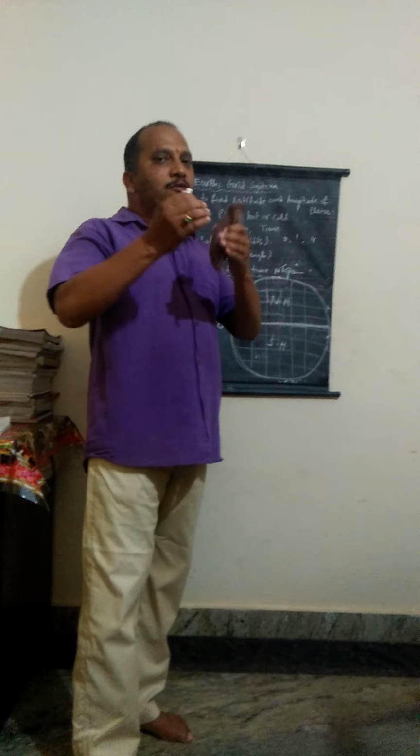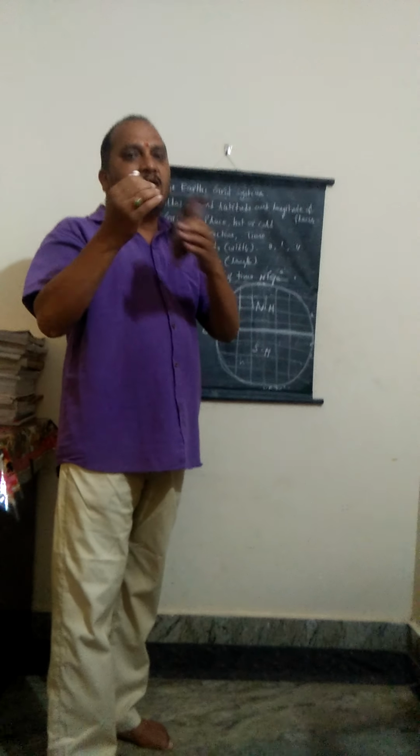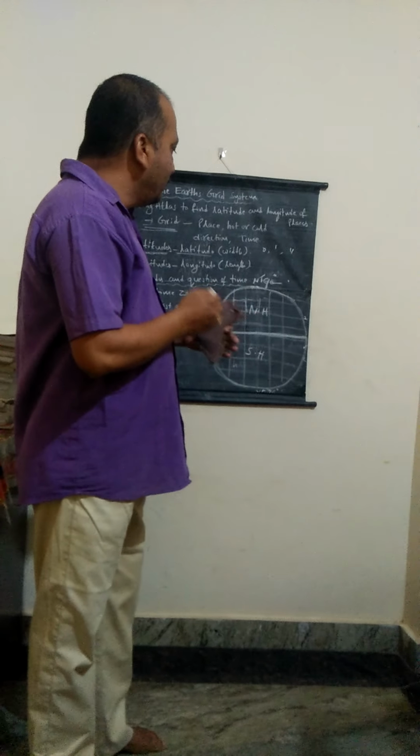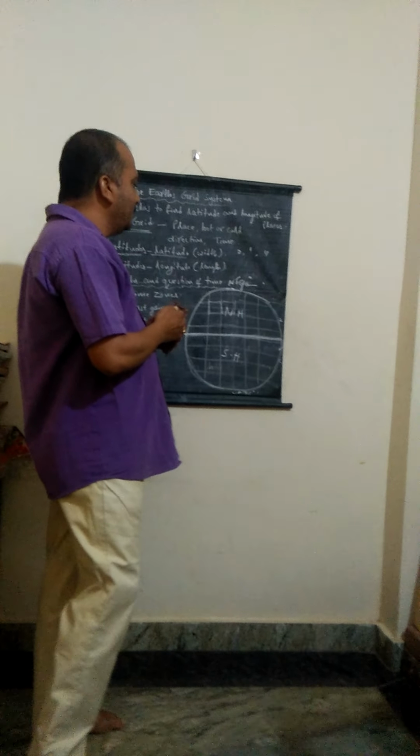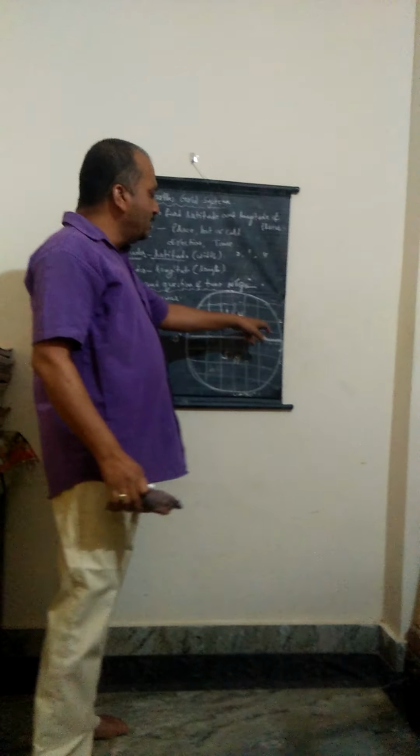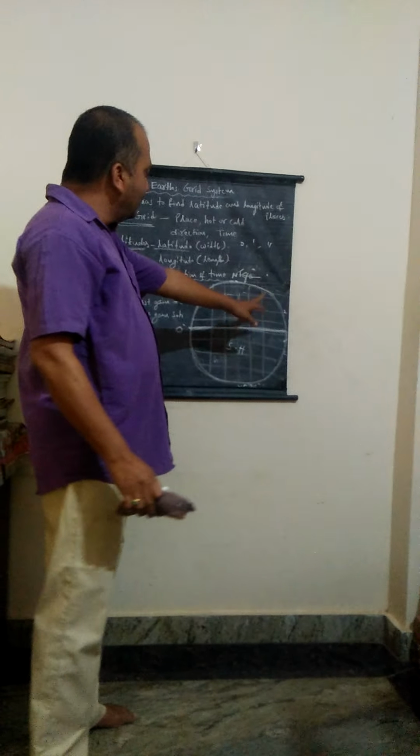According to the sun's position, we designated them with specific names.